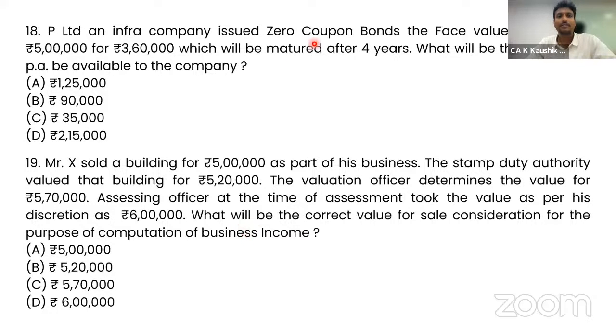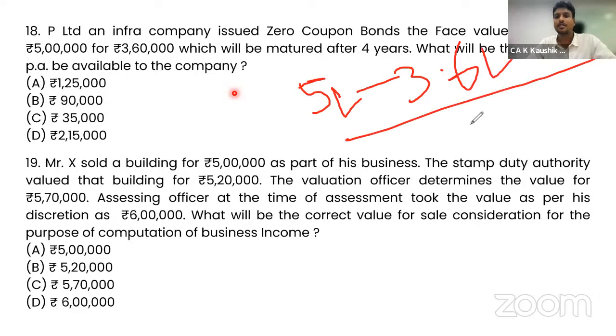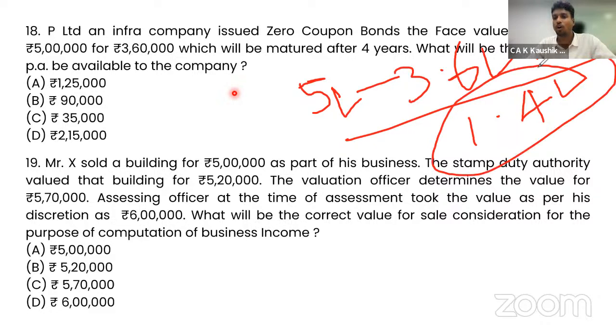Question number 18, P Limited, an infra company, issued zero coupon bonds, the face value of which is 5 lakh or 3 lakh 60. That means a zero coupon bond is issued at a discounted price. If it is issued at a discounted price, how will we recognize the deduction in the books of the company? What is the difference between the issue price and the face value? 5 lakh minus 3 lakh 60,000, that means 1.4 lakhs is the total discount offered, which will be available over the period of 4 years. So 1.4 lakh divided by 4, you will get 35,000. So 35,000 every year it will be allowed. So option C is the correct answer.